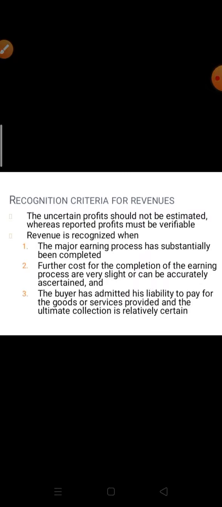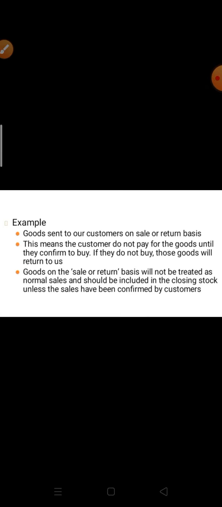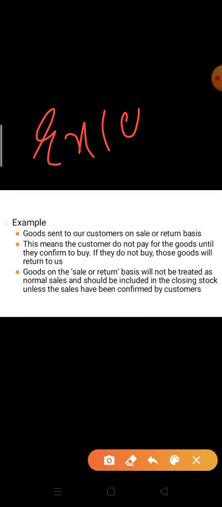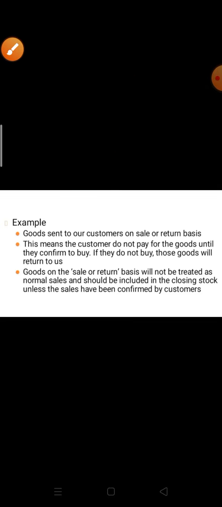There are some exceptions to this rule of revenue recognition. First we will discuss the exceptions. What are the basic exceptions? In case of sale on installment basis, the amount collected in installments is treated as realized. And in case of mining, revenue is recognized in the accounting period when production is made, even though a sale has not been made. There is an example of it: goods sent to our customer on sale or return basis.